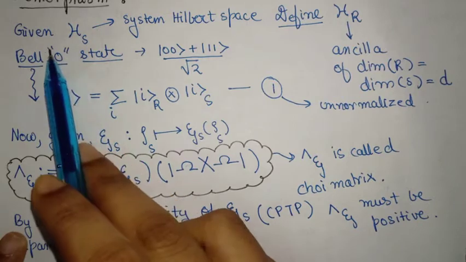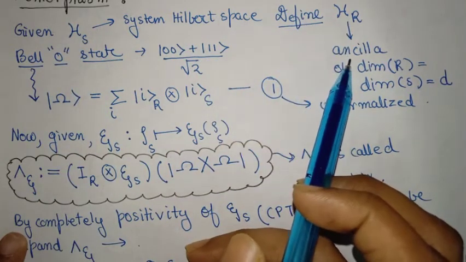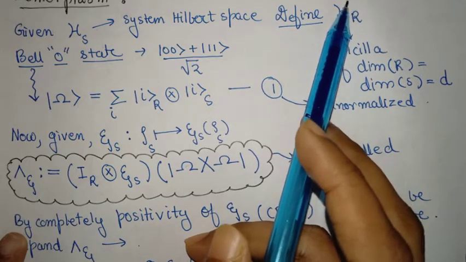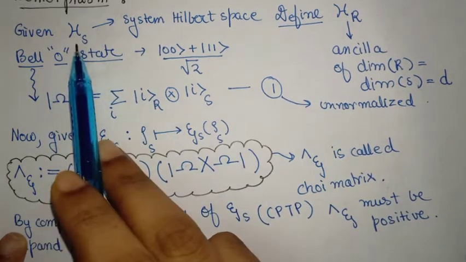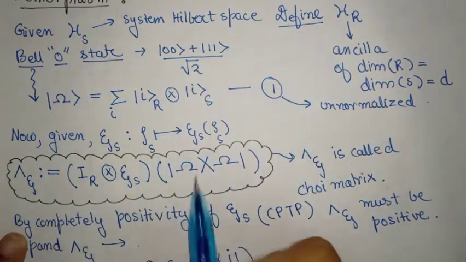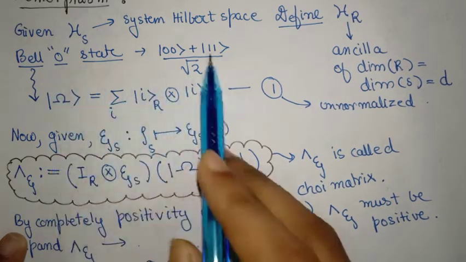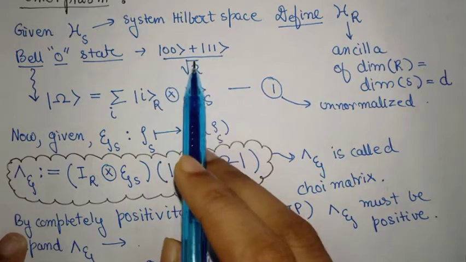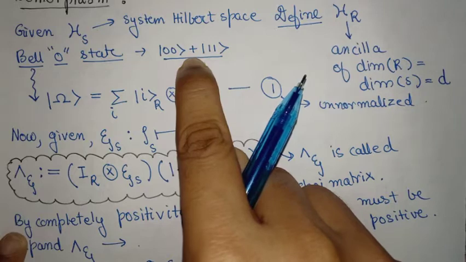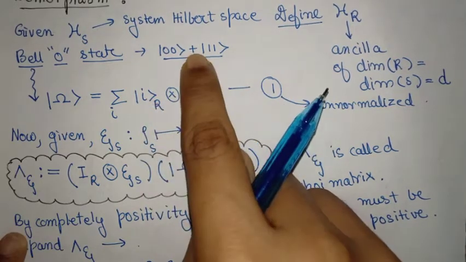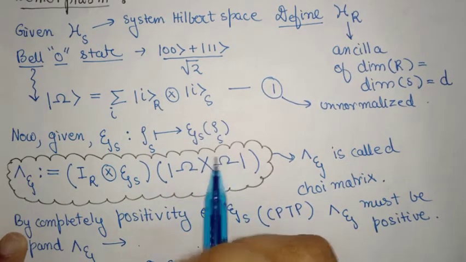So given a Hilbert space, define a new Hilbert space which will be the ancilla. This is the H_R, such that the dimension of this Hilbert space is the same as our system Hilbert space. And given these two Hilbert spaces, we now define a new state that is an entangled state called the Bell zero state. If you remember, for a two-state qubit we had this as the entangled state. Now if I remove the normalization, we can look at the similarity between this equation and this equation without normalization. This is for any arbitrary dimensions.